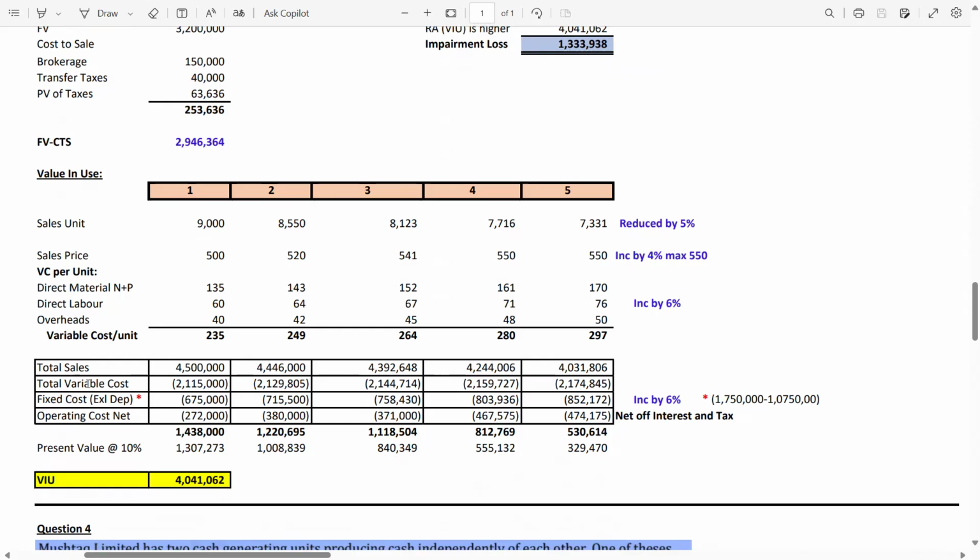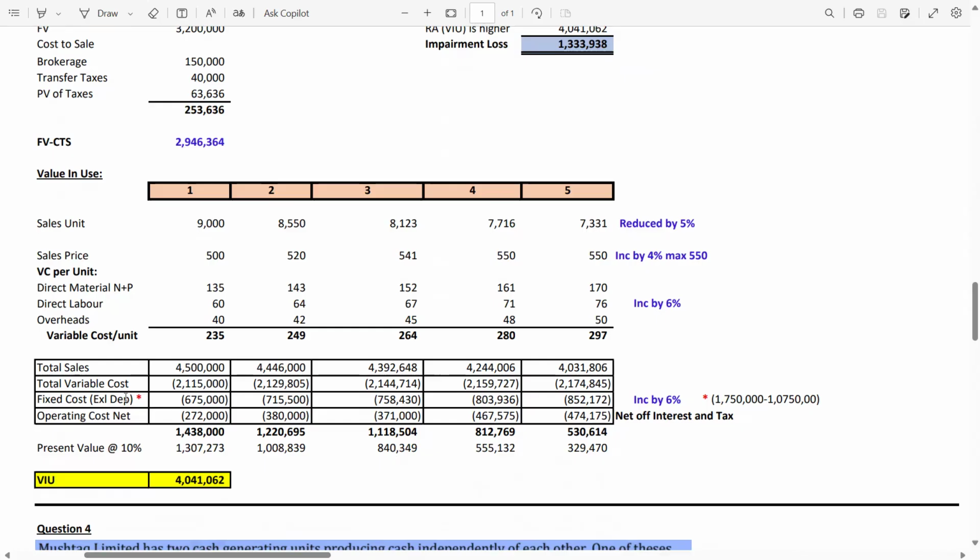For the variable cost, do the same. 235 multiplied by 9,000, you will get 2115, because we have to reduce, we have to deduct the cost from the sales price. Then inflows minus outflows, and you will get the net flows. And on the net flows, you have to calculate the present value.